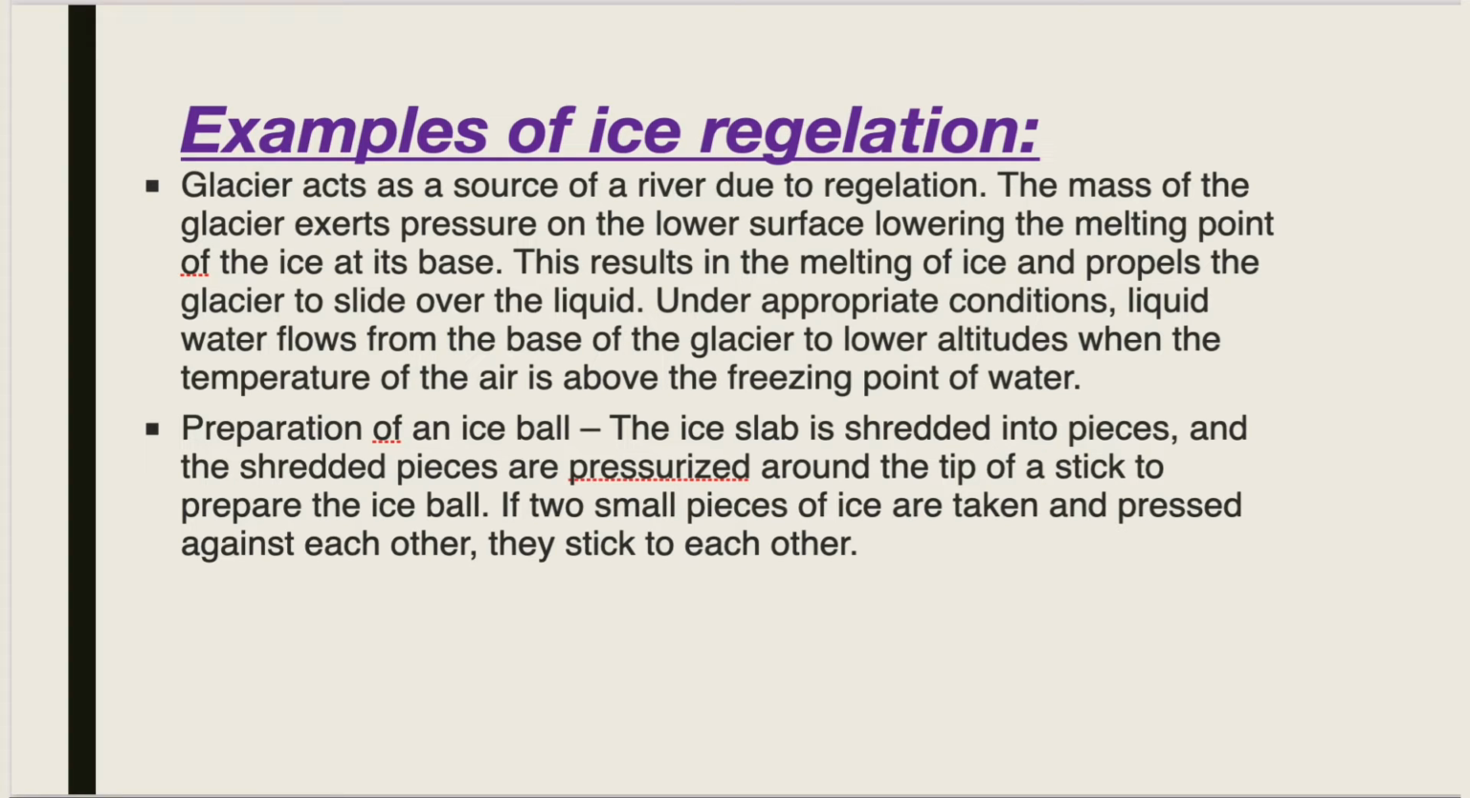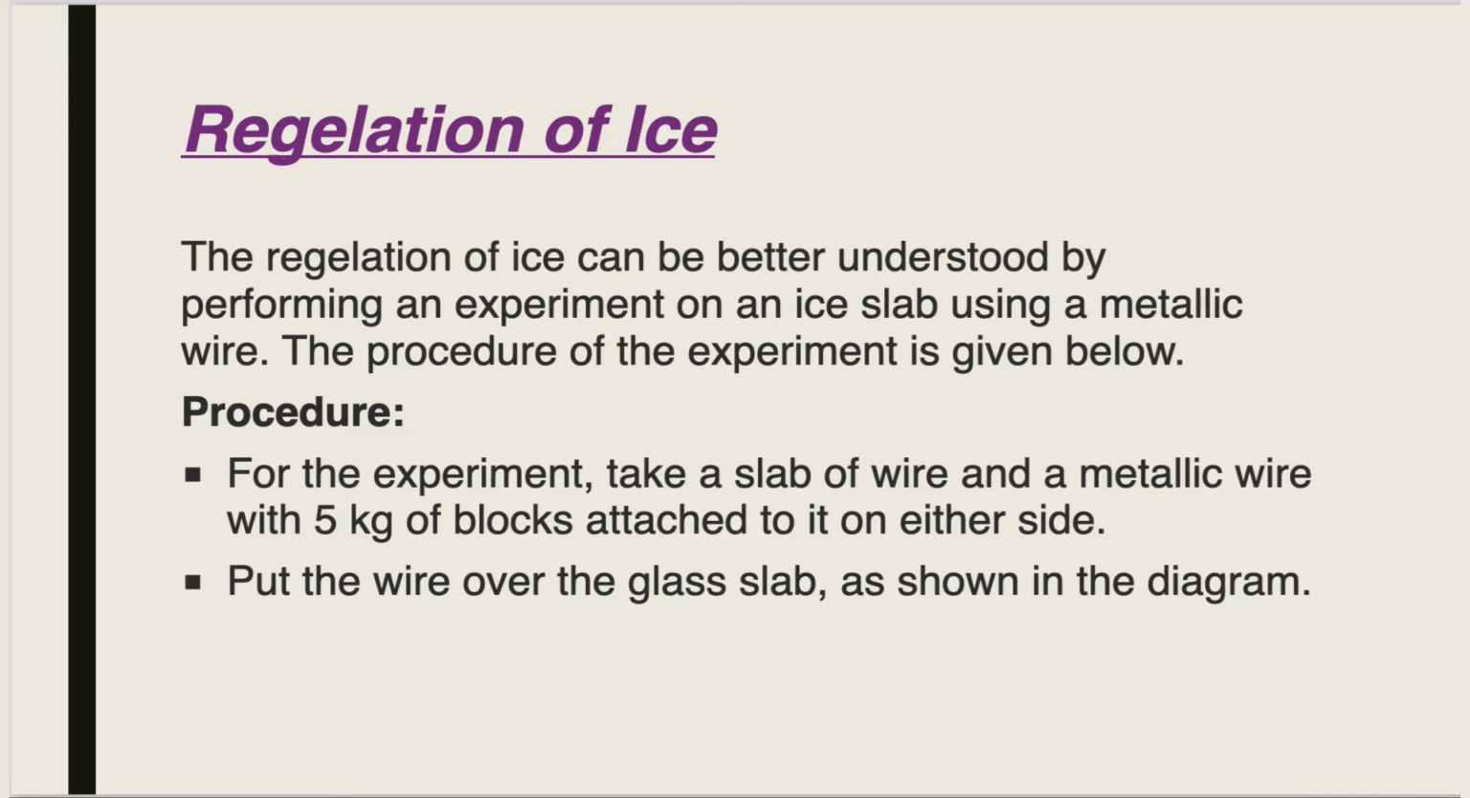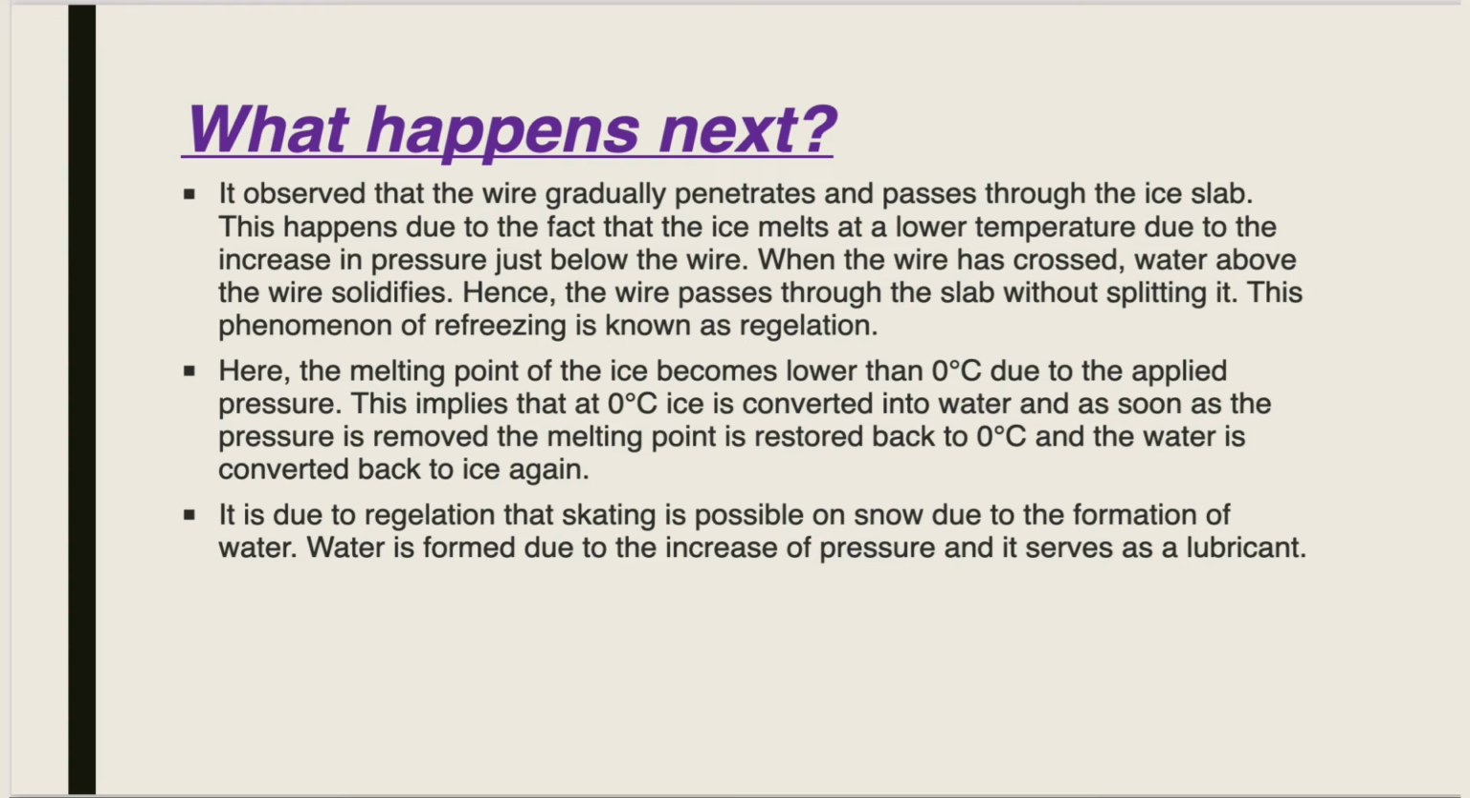The regelation of ice can be better understood by performing an experiment on an ice slab using a metallic wire. The procedure of the experiment is given below. For the procedure, there are two steps. First, take a slab of ice and a metallic wire with 5 kg of blocks attached to it. Second, put the wire over the ice slab as shown in the diagram. Now it is observed that the wire gradually penetrates and passes through the ice slab.